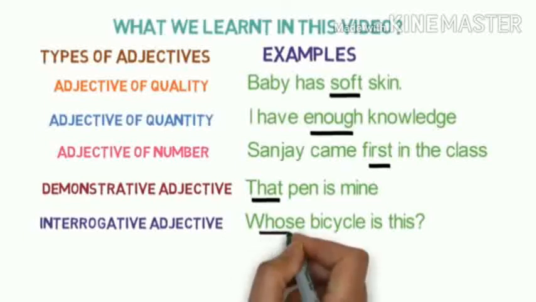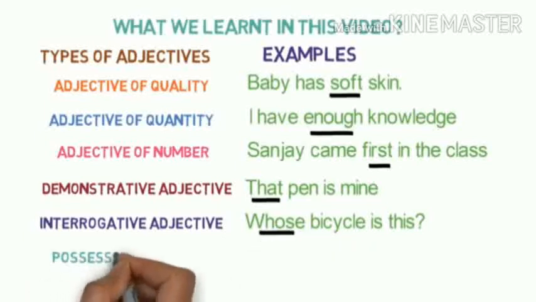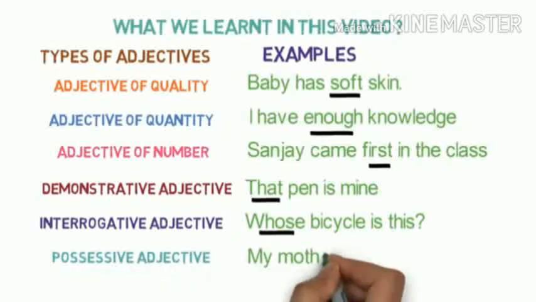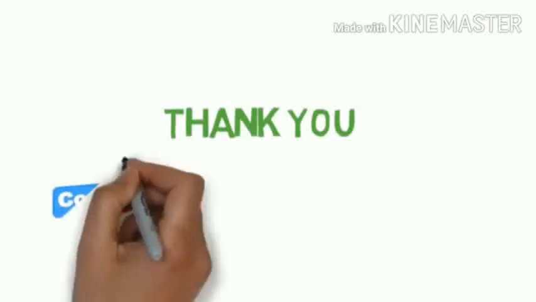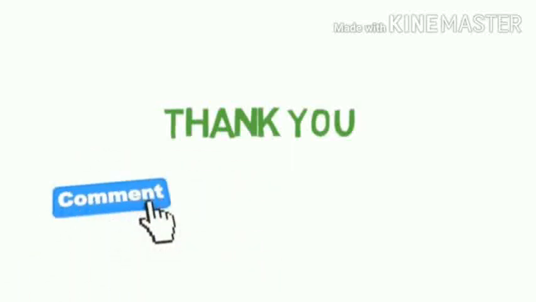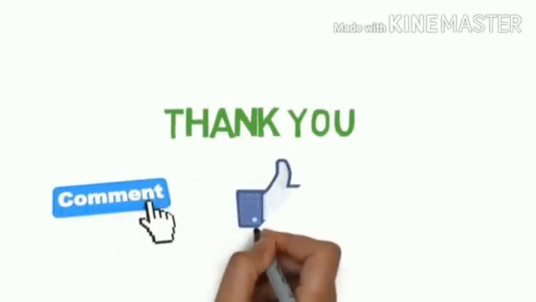Now adjective of number. "Sanjay came first in the class." So first is the number, so it is an adjective. Demonstrative adjective: "That pen is mine." That pen. So that is the demonstrative adjective. Interrogative adjective: "Whose bicycle is this?" Whose is the interrogative adjective. Possessive adjective: "My mother." All these underlined words are standing before the nouns. That is the important point, my dear children.